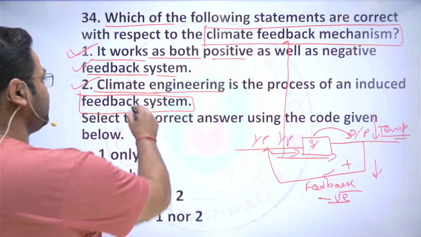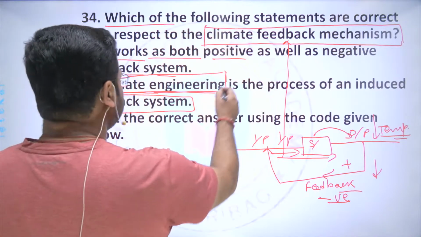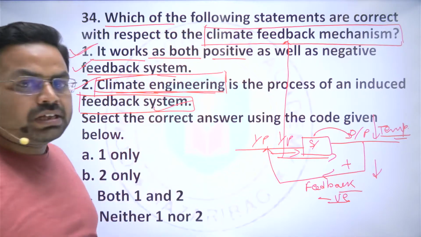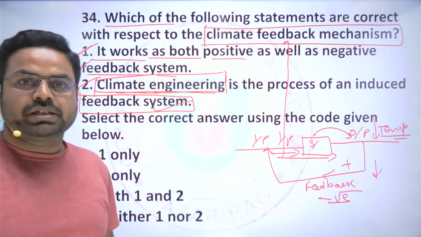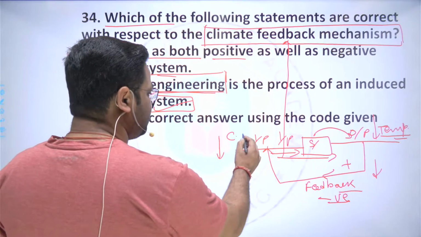This is climate engineering. They are inducing the feedback system in the climatic system, and this is the way they are trying to reduce the effect of climate change.